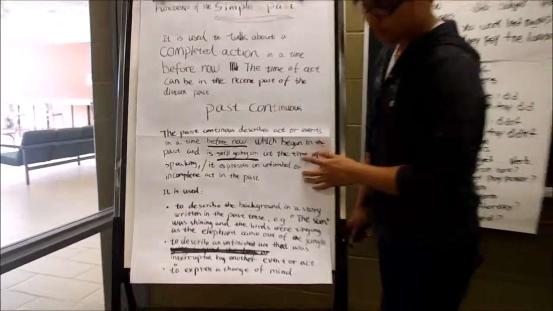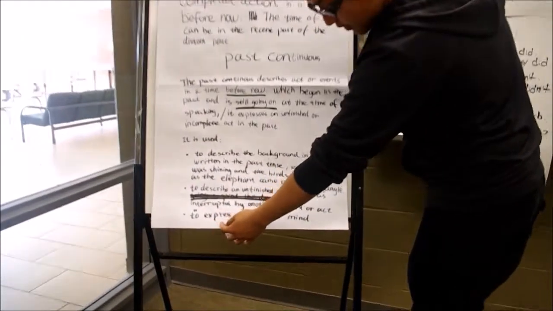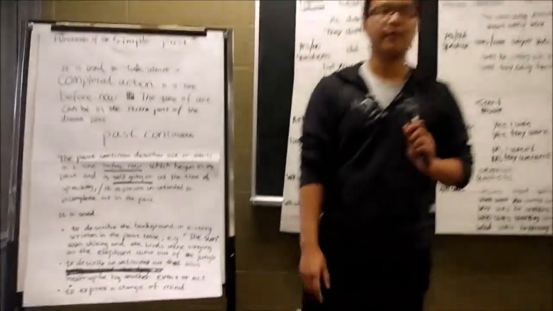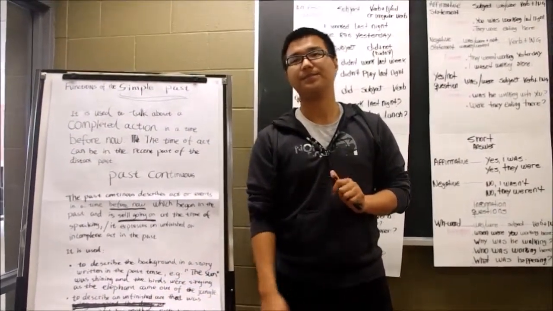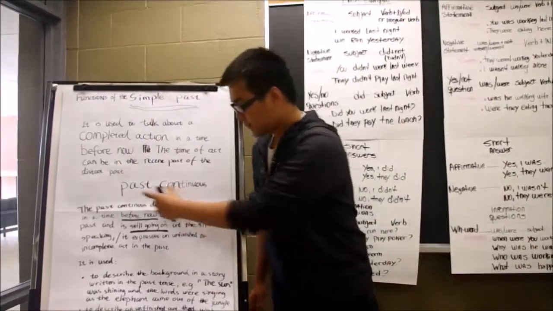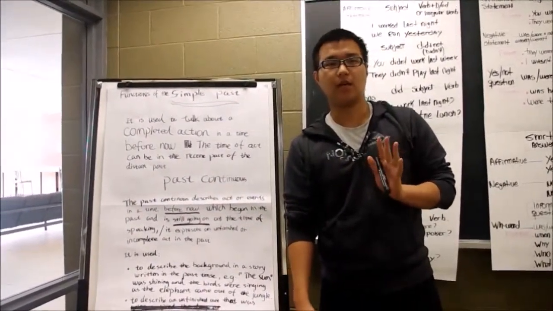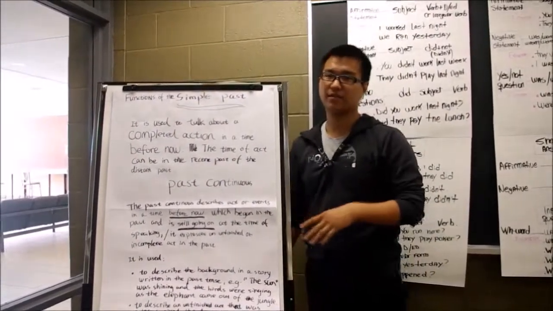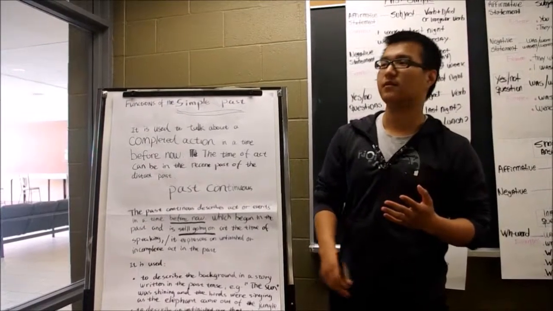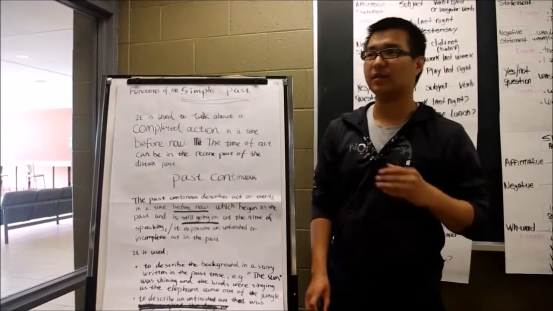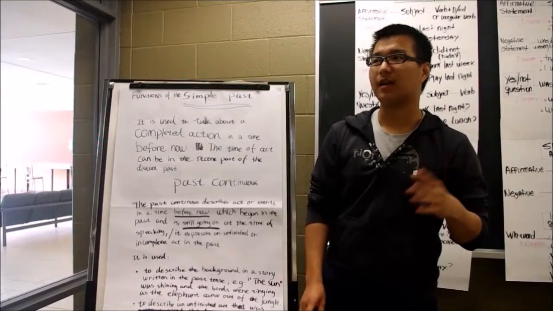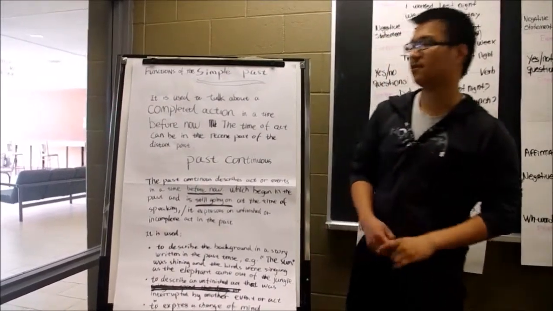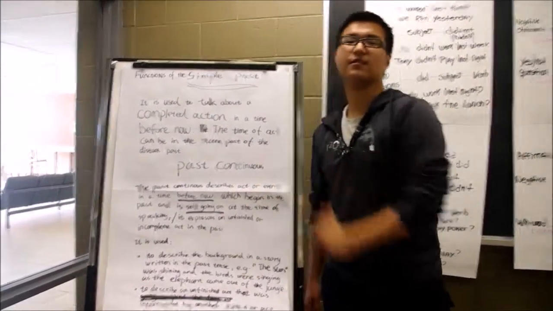So that is why I say like this. So the third one, to explain a change of mind. And also we have another one I didn't write here: when the past continuous is used with wondering. It's a polite action you can do. Sometimes when you go shopping or something like this, you probably will say I'm wondering. So the wondering with the past continuous is about being polite. So that is a past continuous function.